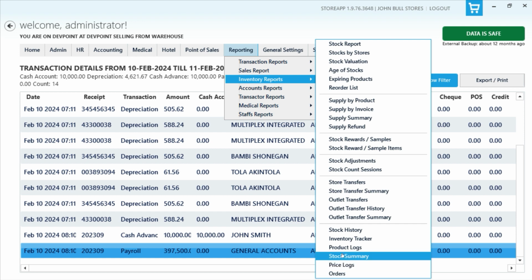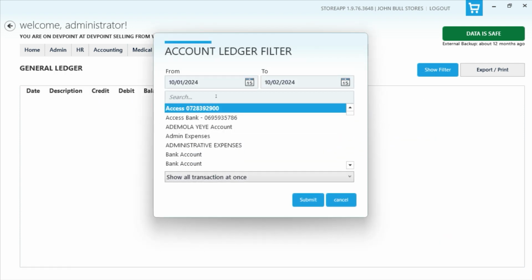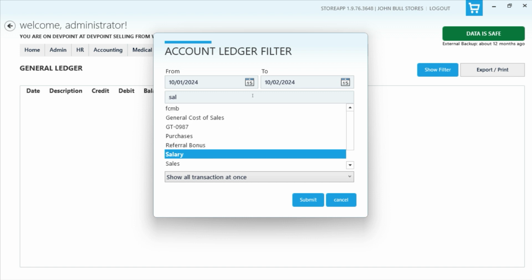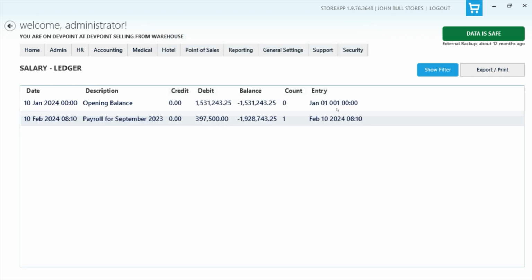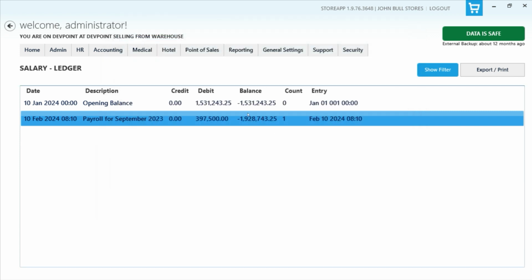So if we go to the general ledger for the salary account, I'll see the amount that is paid for that payroll.